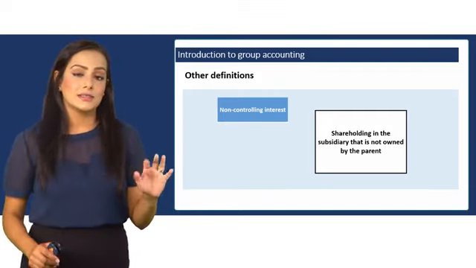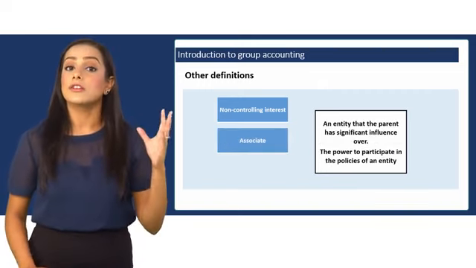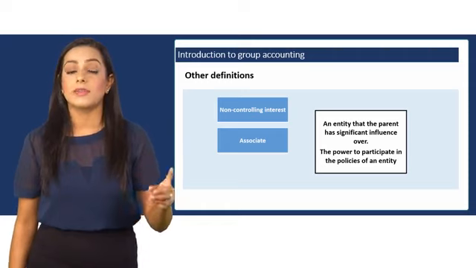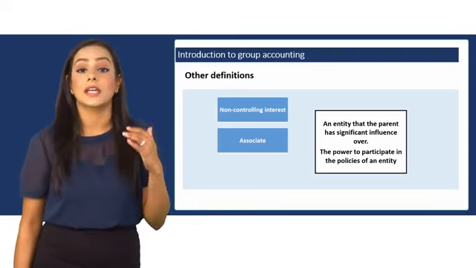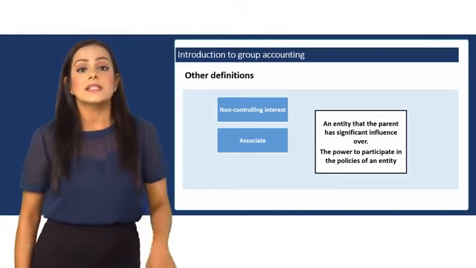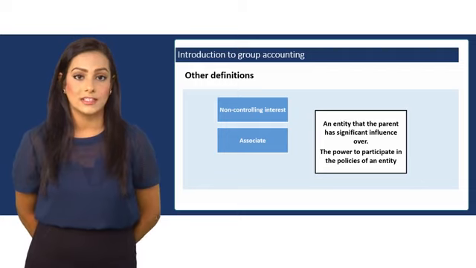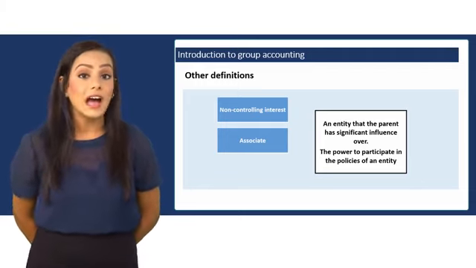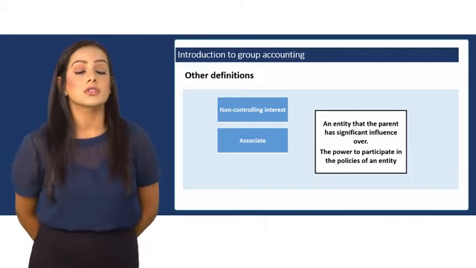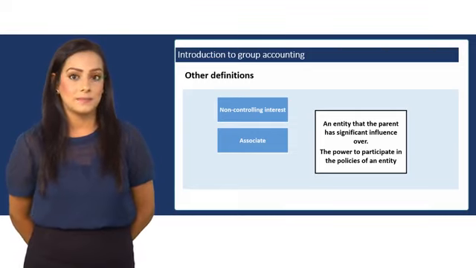So control exists when you've got more than 50% of the shares. But then you've got a subsidiary. An associate is a company that the parent has significant influence over. Significant influence is the power to participate in the policy-making decisions. And this is different to control because control is the power to govern the policies, whereas an associate is where you've got the power to participate in the policies.